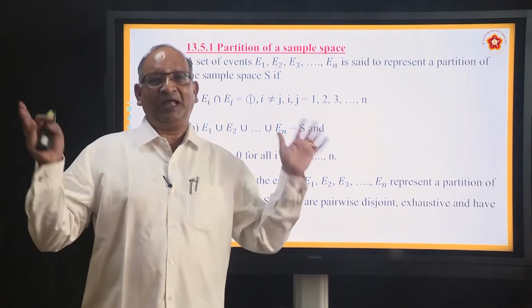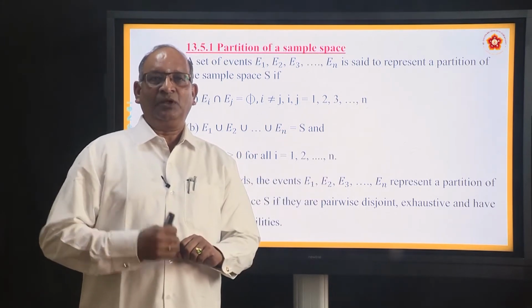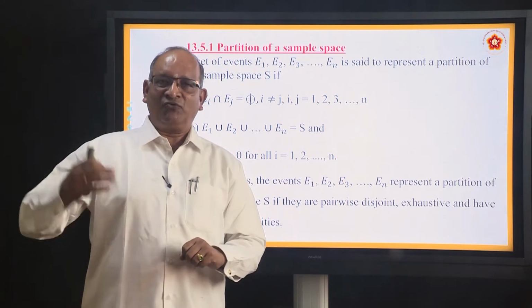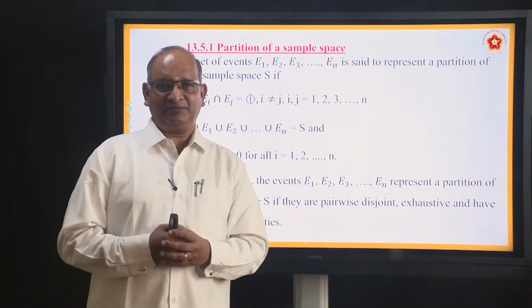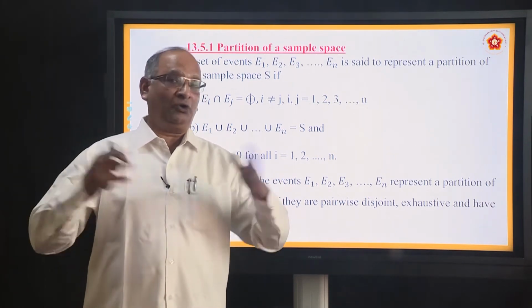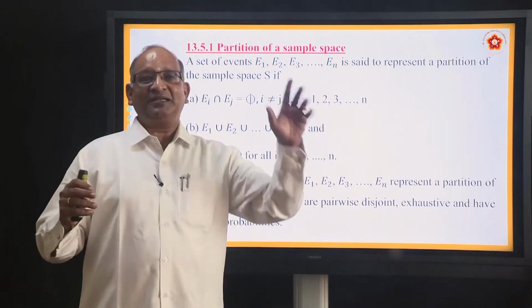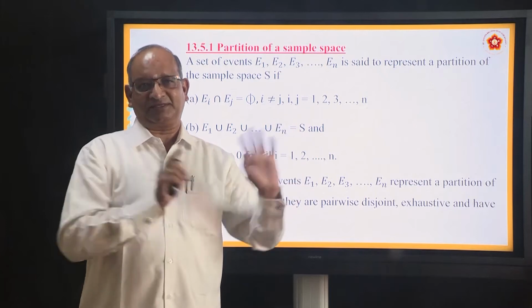Now somebody says, no, I don't want to divide this way. I will take 1, 2 as one group, 3, 4 as another group, 5, 6 as another group. Yes, you can do that. That is also a partition. Instead of 2, you have divided into 3. Somebody says, no, I want to have each partition with one number only, 1, 2, 3, 4, 5, 6.